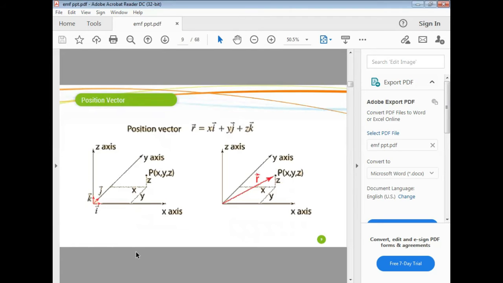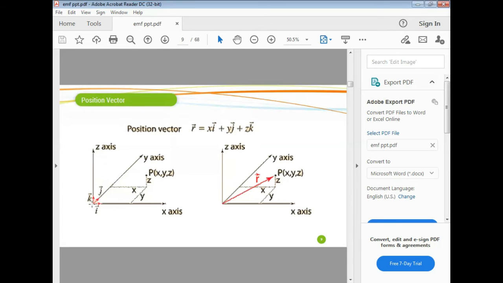Then position vector. Consider a point P. How do we draw this point P? This point P is given by X, Y, Z. This is the X-axis, this is the Y-axis, this is the Z-axis, all perpendicular to each other. Here, i represents the unit vector in the X-axis, j the unit vector in the Y-axis, and k the unit vector in the Z-axis. In this coordinate system, we have to denote a point P of X, Y, Z.